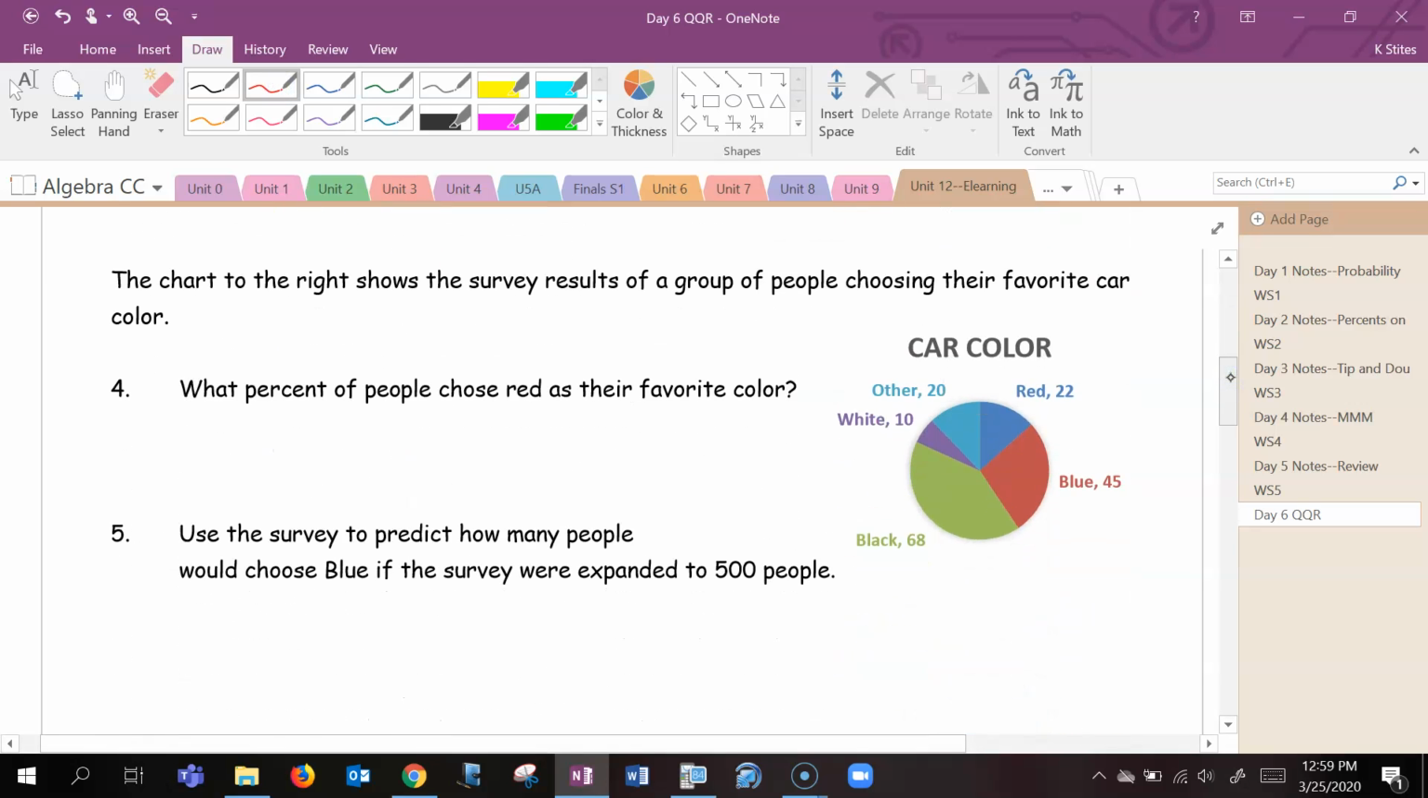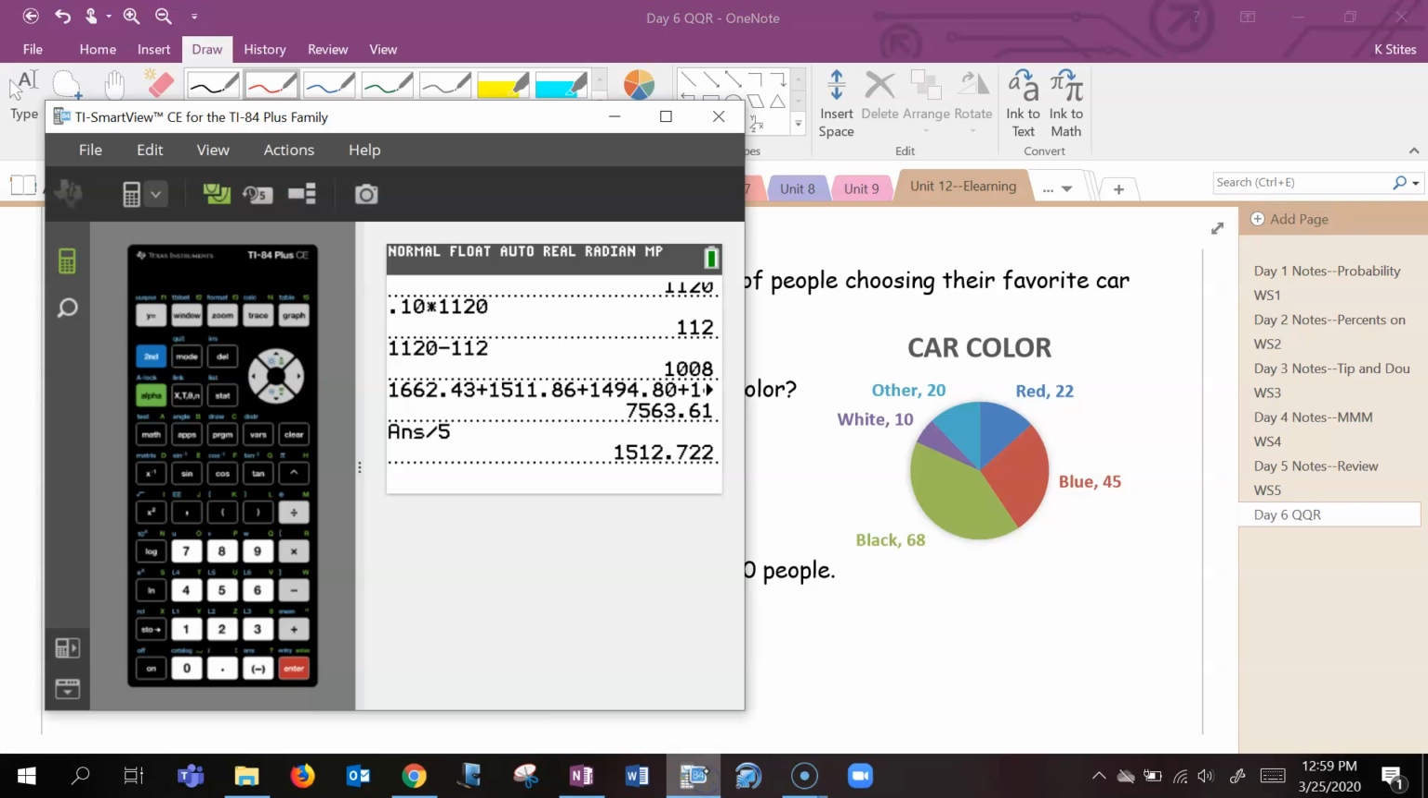All right, the chart to the right shows the survey results of a group of people choosing their favorite car color. What percent of people chose red as their favorite color? Well, this is kind of a funny pie chart because your red is in blue and your blue is in red, but that's okay. First, we should find our total because our total will go on the bottom.